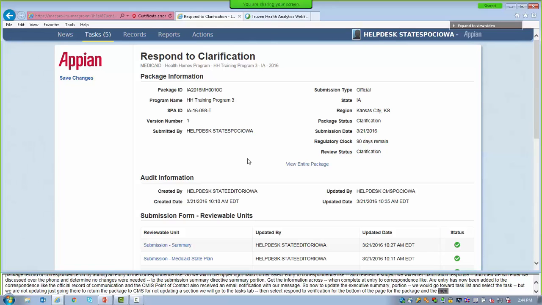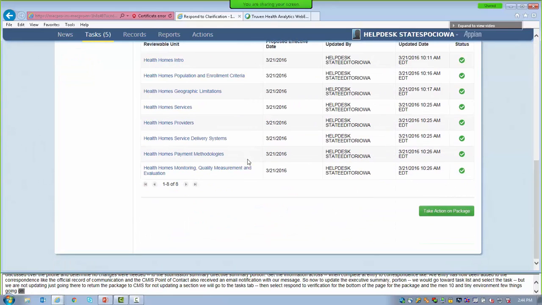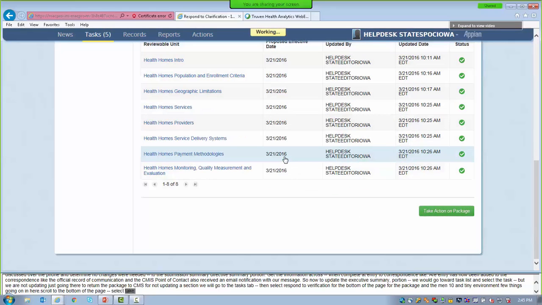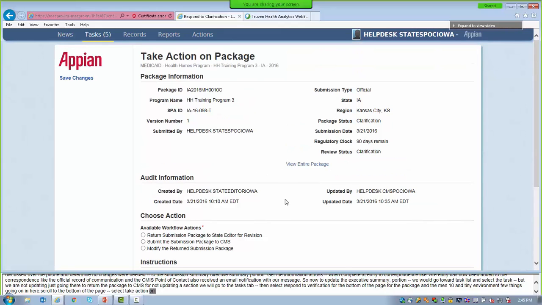We'll scroll to the bottom of the page, select Take Action on Package, yes, and we're going to submit the submission package to CMS. If modifications were needed, we would have selected Modify the Return Submission Package. We also had the option to return the submission package to the state editor for their revision.